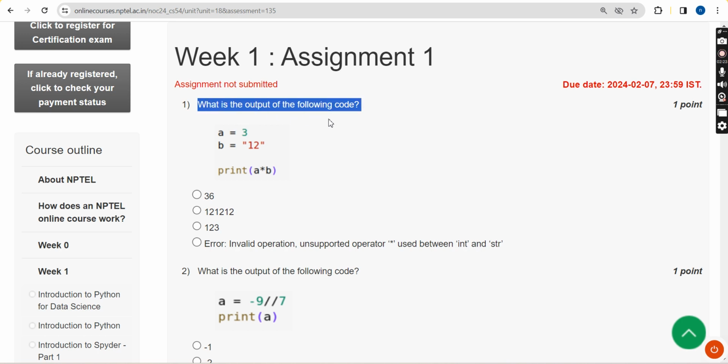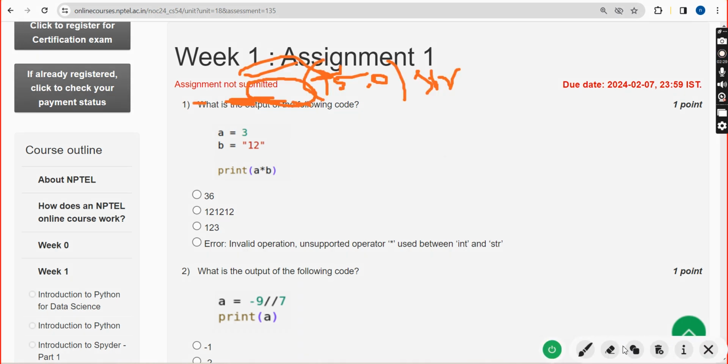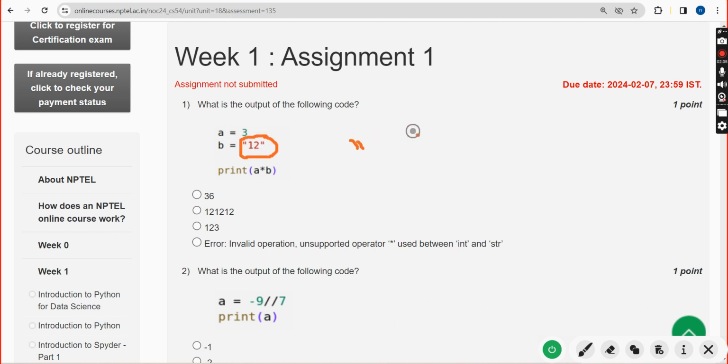So first question, what is the output of the following code? If you see here, the 12 is not a number guys, it is a string because it is enclosed within double quotations, and here 3 is a number, so we are multiplying that string 3 times. That means 12 is a string, so it is multiplied by 3.